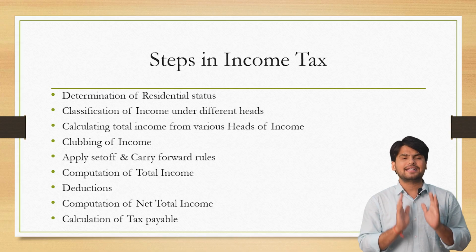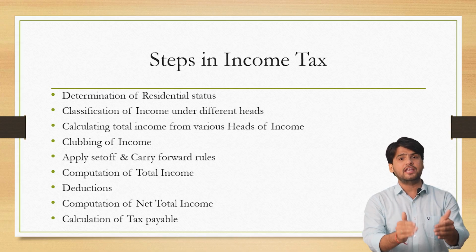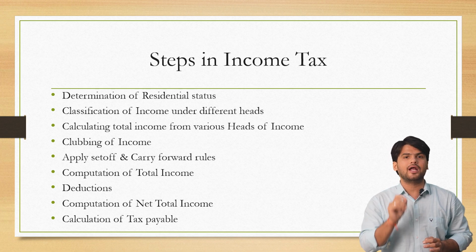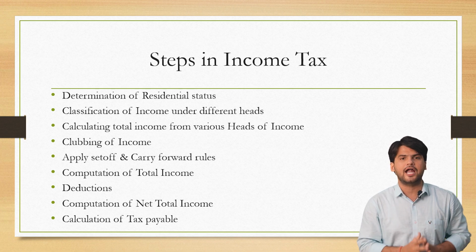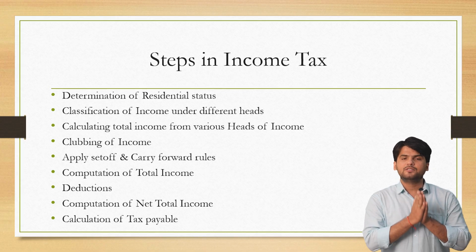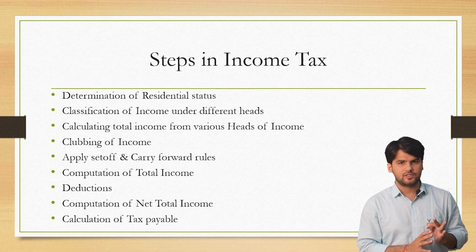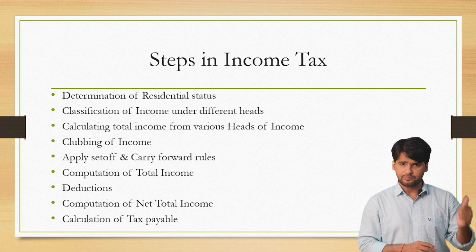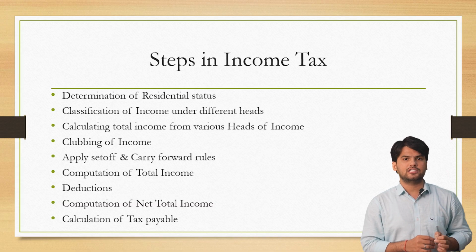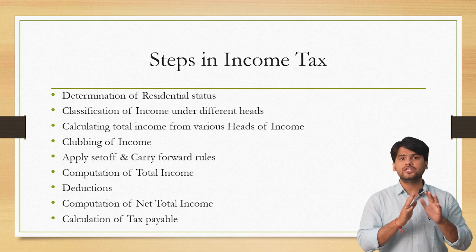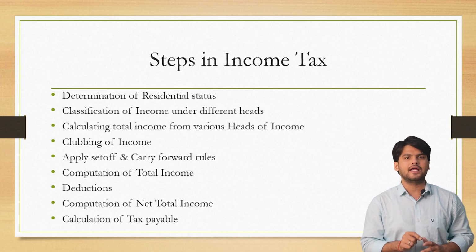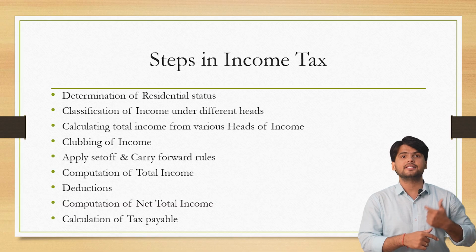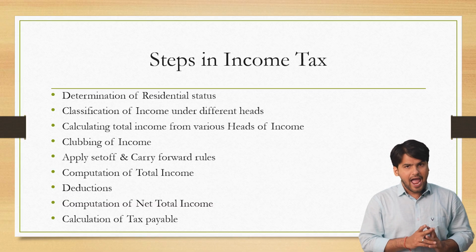When you apply the slab rates of taxation to that net taxable income, that is when you get the total tax payable by a person in that particular year. Taxes paid by a person can be of three types. First is the income tax, the tax that is paid at the regular rate. Second is the surcharge, which is an additional amount of tax which might become applicable if your total income exceeds a particular limit.